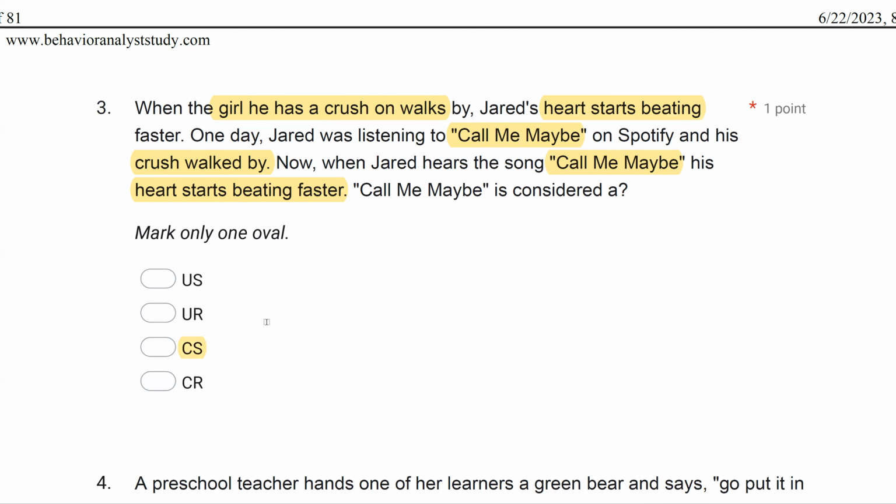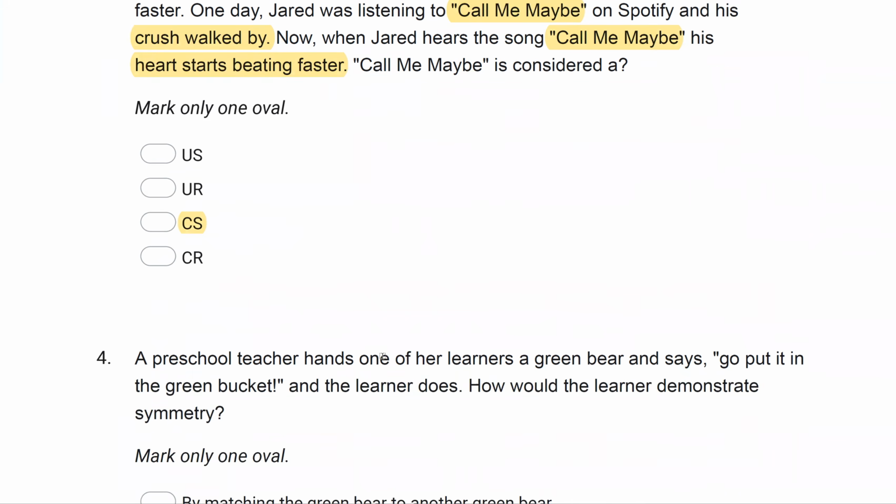And if you can write that out and break it down like that, respondent questions become very straightforward. Identify what are my unconditioned stimulus and reflexes? What's my neutral stimulus? And then what is the question asking? That's the big part. What are they asking about? Because they could be asking about the girl. They could be asking about the heart. What they're asking about is the song. Prior to the pairing, the song was nothing. It was neutral. Then the unconditioned stimulus got paired with it, making it a conditioned stimulus, leading to this conditioned reflex of heart starting beating faster. Call Me Maybe is considered a conditioned stimulus.